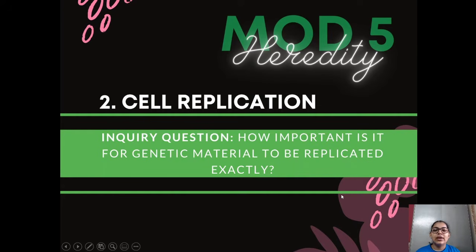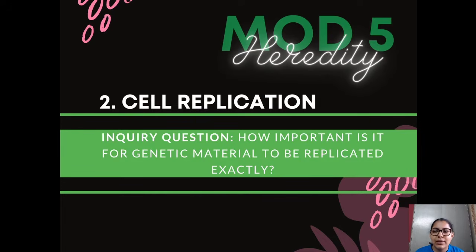So now we get into cell replication, which I'm sure most of you will agree there's a lot going on here. So I'm going to break this down, and the inquiry question here is, how important is it for genetic material to be replicated exactly? It's a bit of a study tip, but once you go through the modules, you should be able to come back and answer these inquiry questions in a solid extended response using all the information that's listed underneath that dot point.